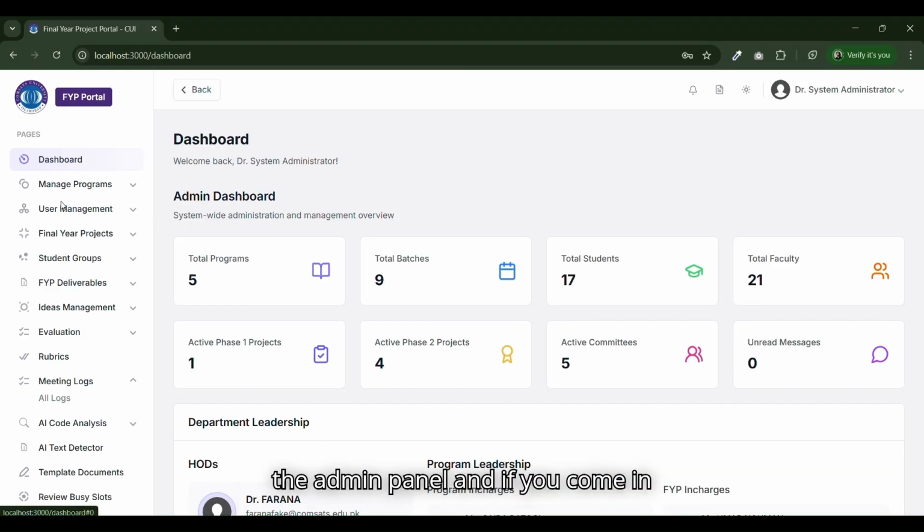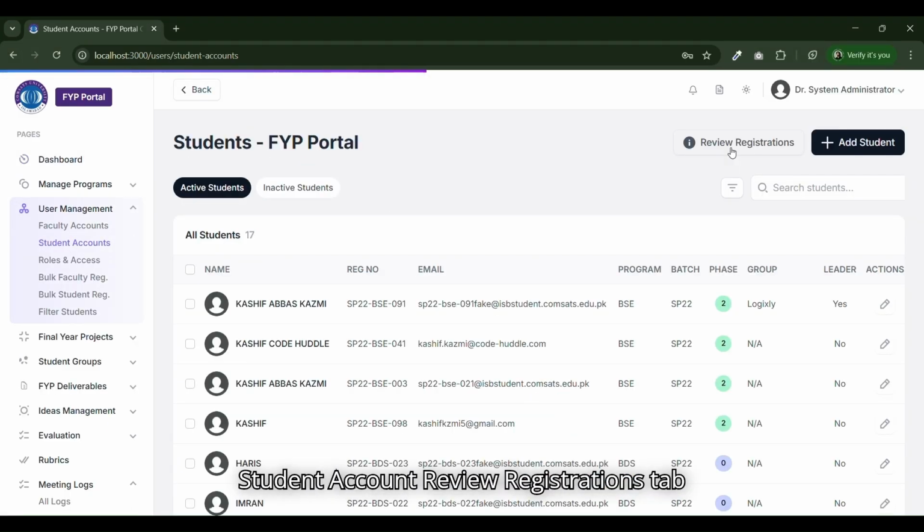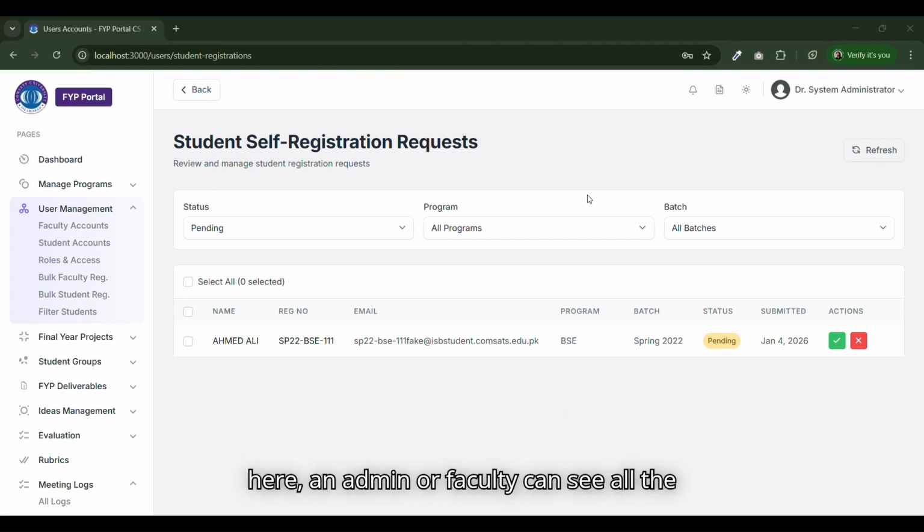This is the admin panel, and if you come to the student account review registrations tab, here an admin or faculty can see all the students waiting for approval. They check the student's info and can either approve or reject them. If they reject, they have to give a reason. Once approved, the student gets an email and can log in.